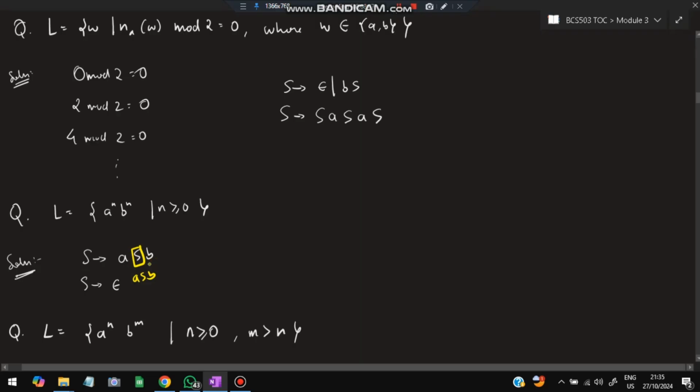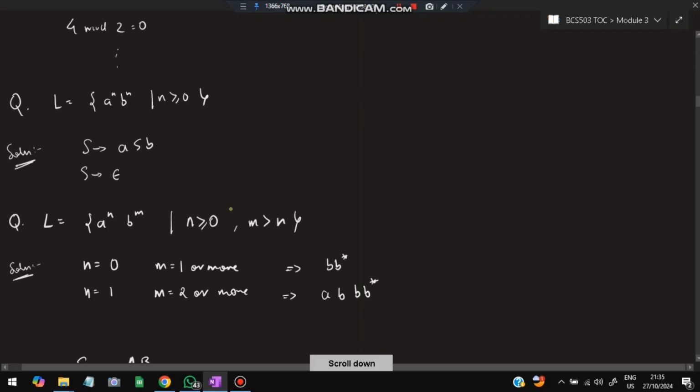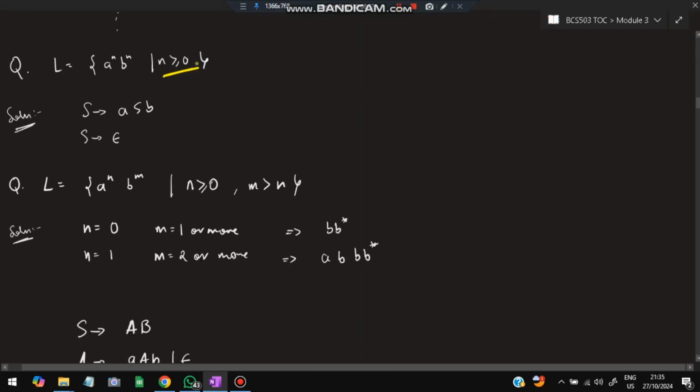So what happened? Double A came here, double B came here. Again, this S I can put as A S B. What happened? Another A came, another B came. So this ensures that an equal number of A's and B's are coming, and whenever I want to stop, I can stop it with epsilon. Since n is greater than or equal to 0, we can directly take epsilon also.